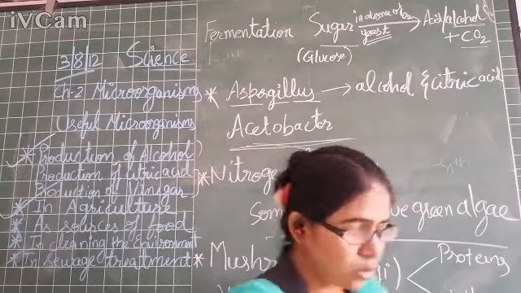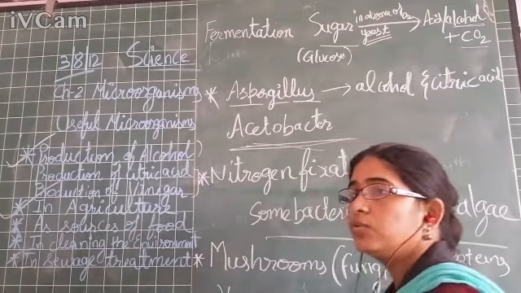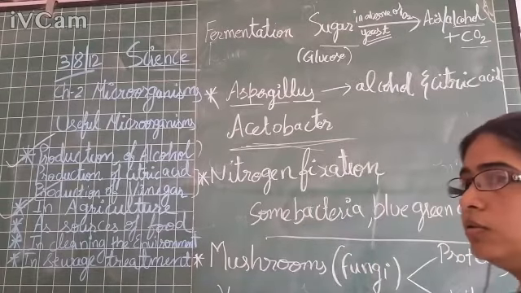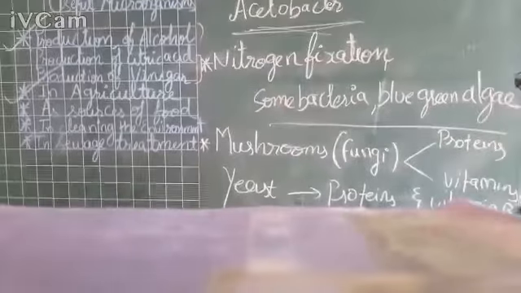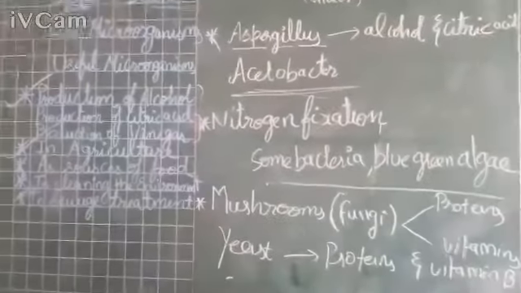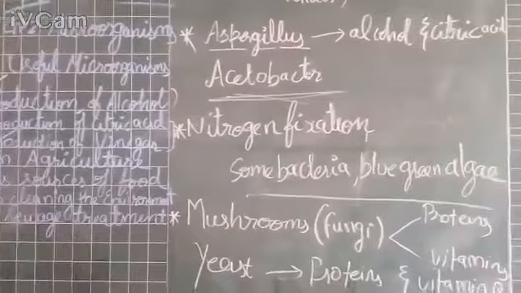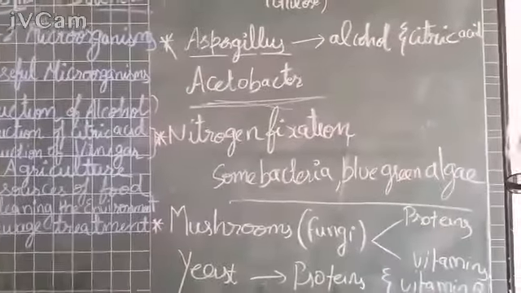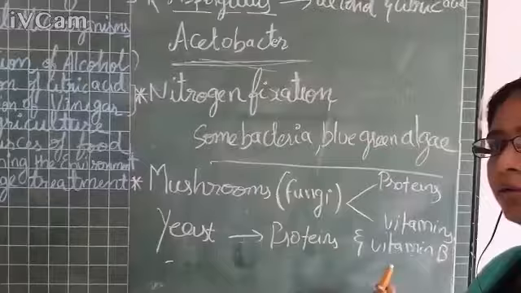Yeast is rich in proteins and vitamin B. Right, children?